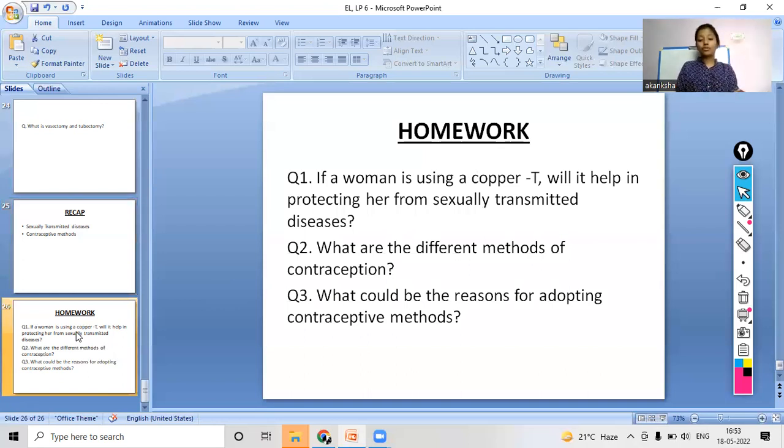Okay, so now moving on to the homework part. These are the 3 questions that you have to solve for today. Whatever we read today, these questions will summarize the whole chapter.